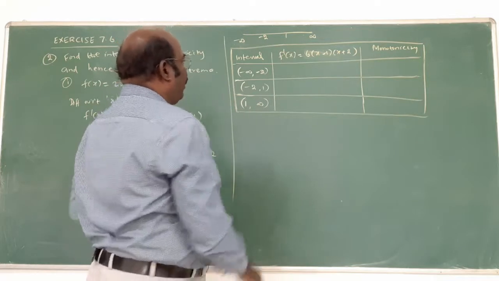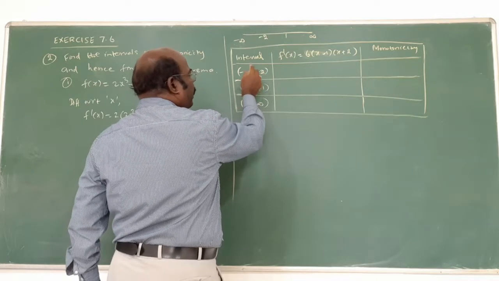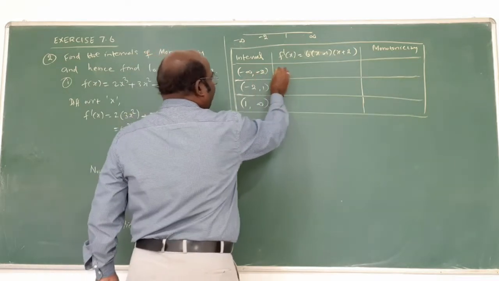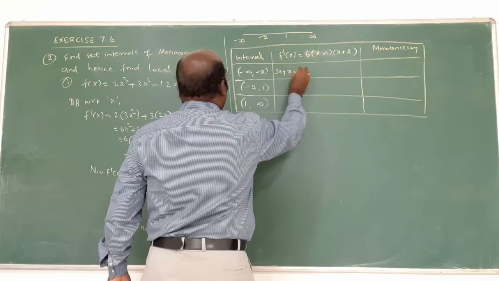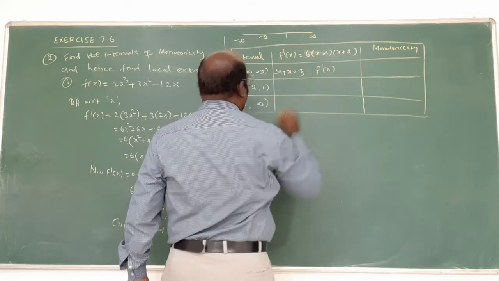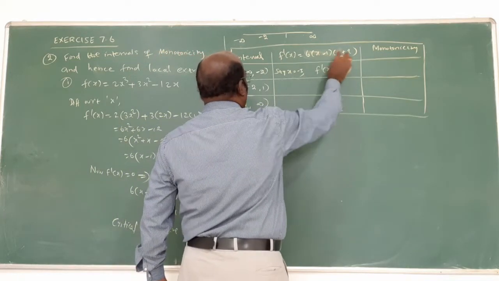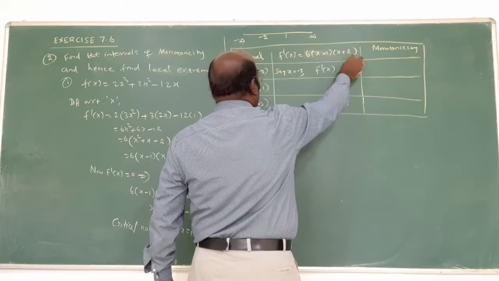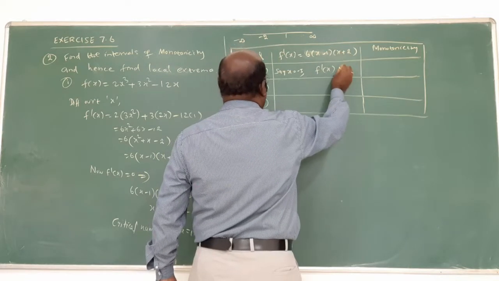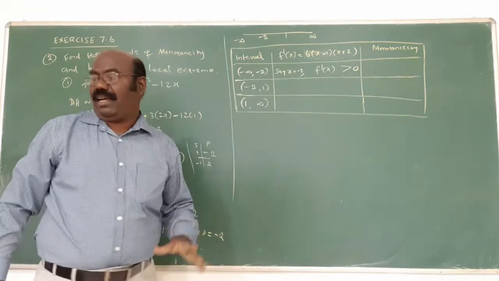In the interval before minus 2, what is the number? Minus 3, minus 4, going on. Say x equal to minus 3. We get f dash of x equal to 6 times minus 3 minus 1 times minus 3 plus 2, which is minus 4 times minus 1 times 6. Am I right? Is it greater than 0?